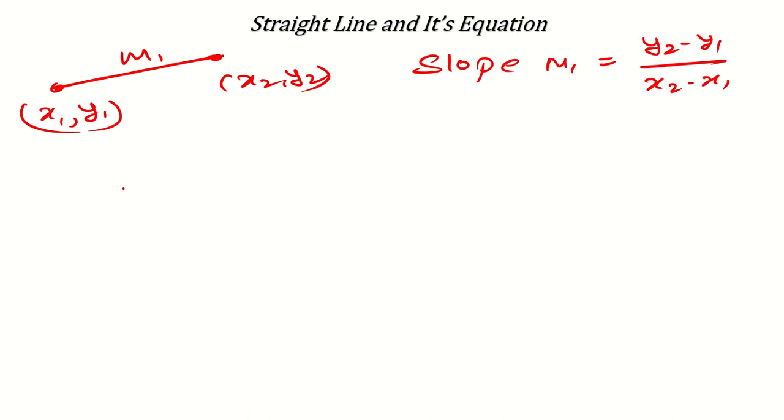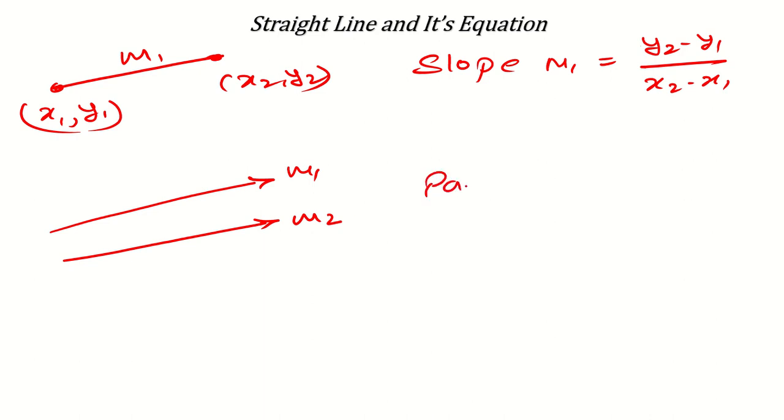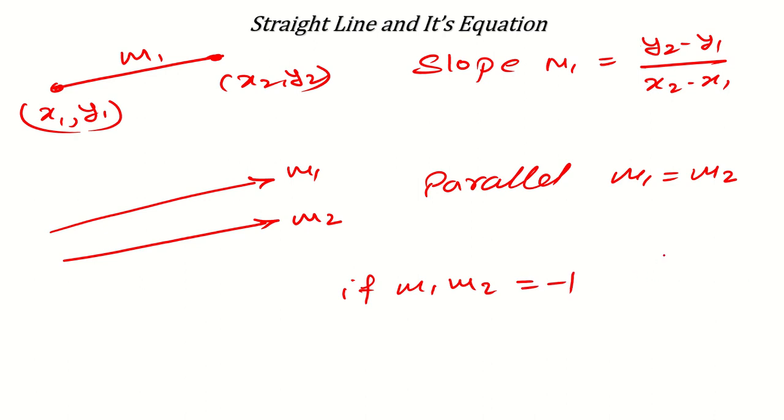Now suppose we have 2 lines with the slopes m1 and m2. If they are parallel, then m1 will be equal to m2. Means if 2 lines are parallel to each other, then their slopes will be equal. And if m1 multiplied by m2 is equal to -1, then the lines will be perpendicular to each other. They will make 90° with each other. Like this you can utilize these simple concepts in the exams.